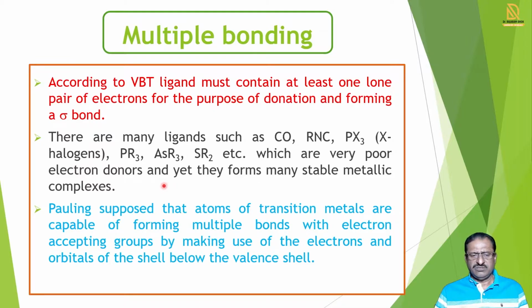Why does that happen? Pauling studied this and supposed that atoms of the transition metals are capable of forming multiple bonds with electron accepting groups by making use of electrons and orbitals of the shell below the valence shell.